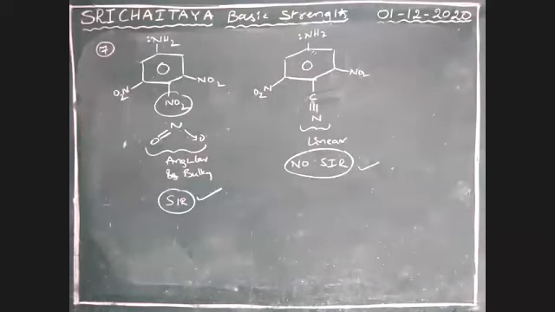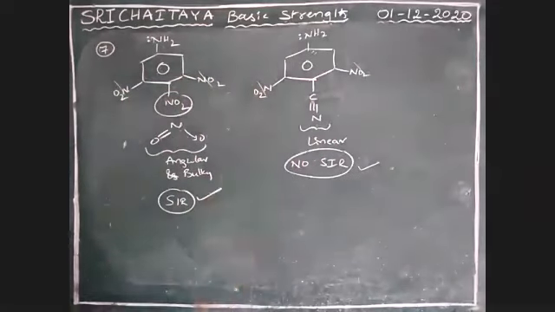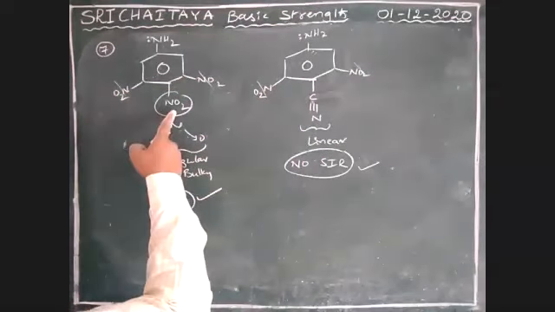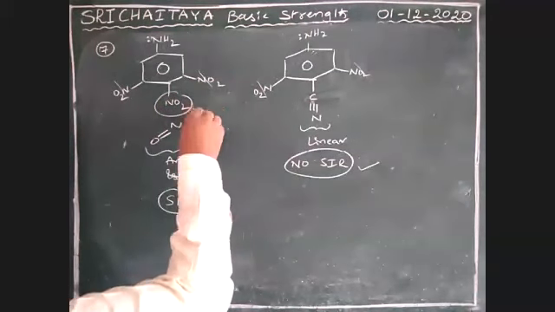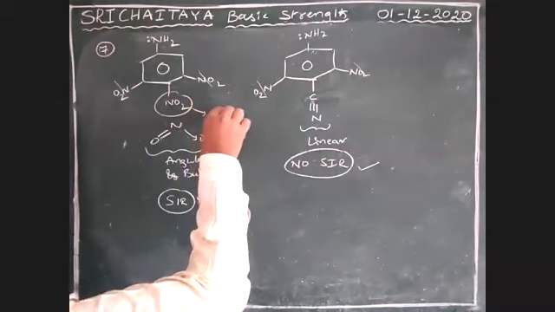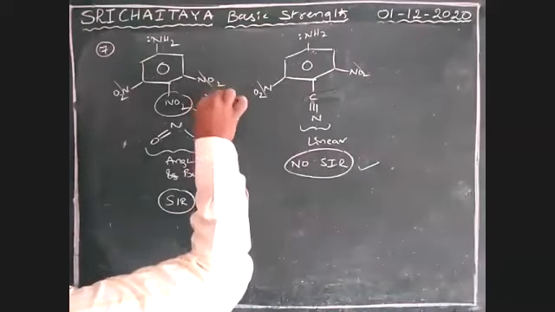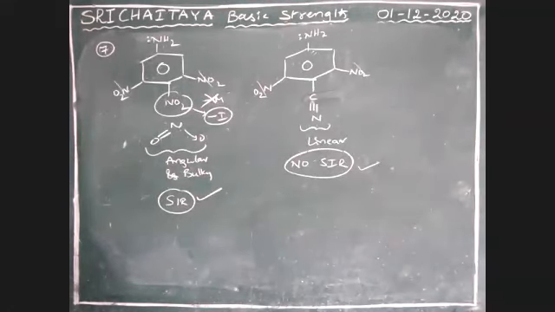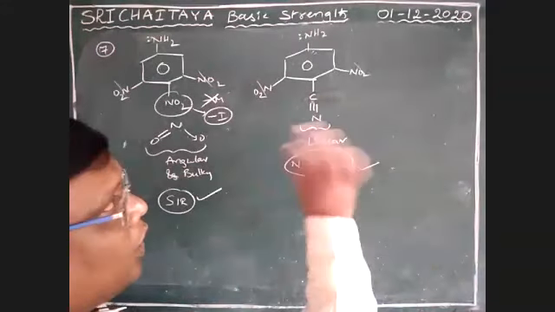So now, boys, this one is cancelled. Because of the SIR effect, this is out of plane, so that means it only acts as a minus I group. Minus M is not applicable. But here it is linear, not out of plane.